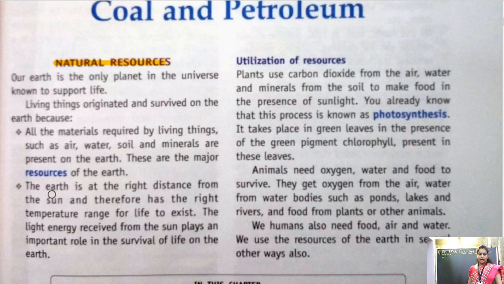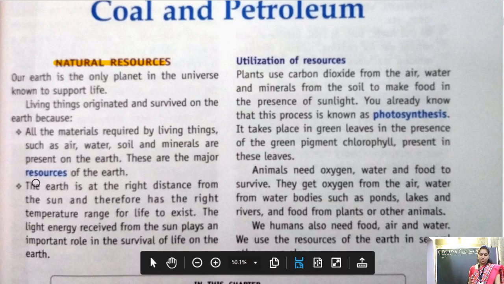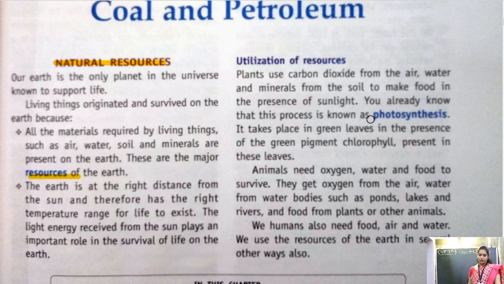So we know that resources are very useful for us. Okay, so utilization of resources: in the process of photosynthesis we use carbon dioxide, air, water, minerals from soil, and sunlight.